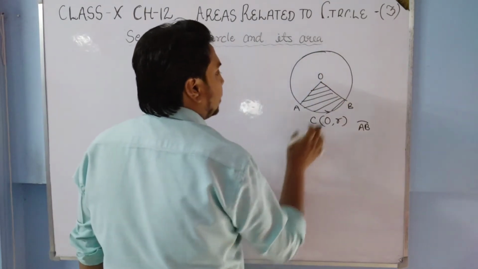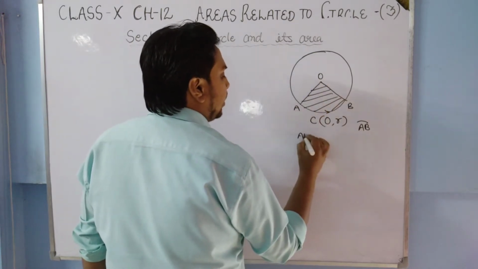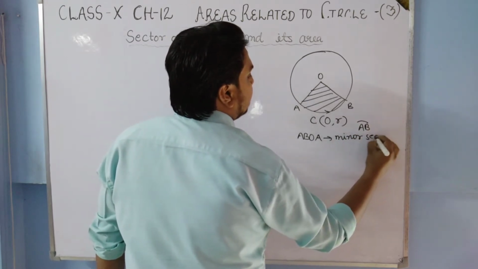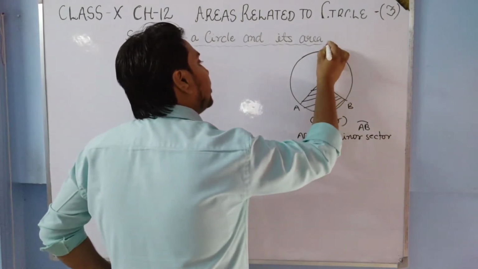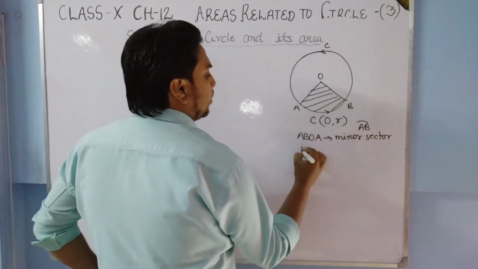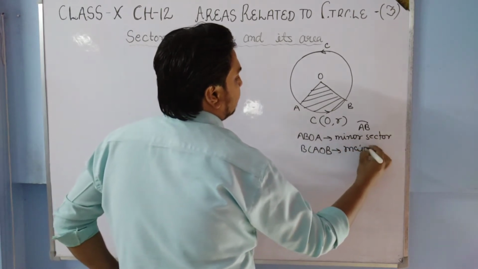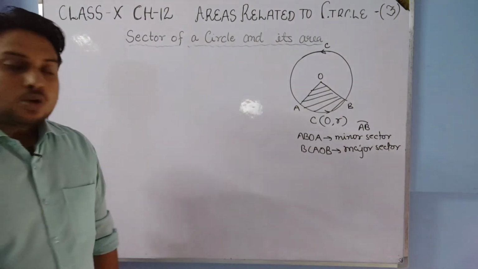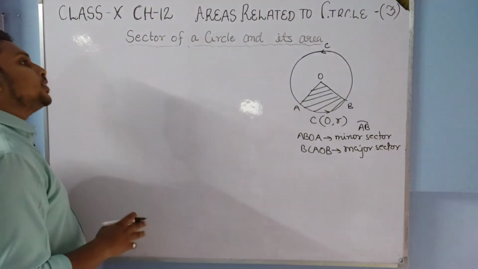One is the minor sector, ABOA. This is the minor sector. If we talk about the major sector, suppose here a point is C. So BCAOB is the major sector. So we have to study what the formulae related to this sector are.